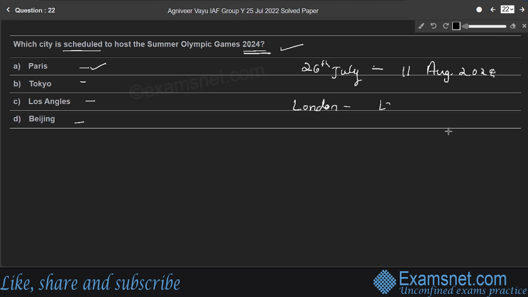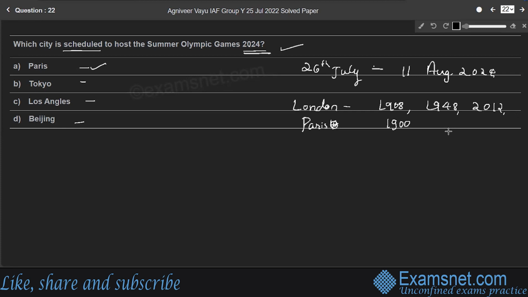London hosted in 1908, 1948, and 2012. After that, Paris hosts the third time, right? Before that, in 1900, Paris hosted the Summer Olympics.